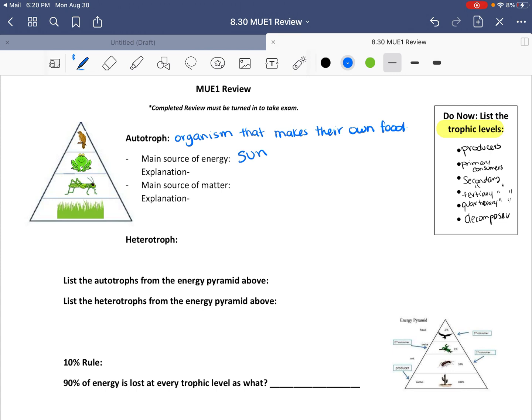The explanation would just simply be that sunlight is needed for photosynthesis. So for this one, I want to make sure that you identify that this is energy, the main source of energy. Now we're going to talk about the main source of matter. The main source of matter is a little bit different. The main source of matter is carbon dioxide, which we use in our carbon cycle. So carbon dioxide would be CO2. And the explanation for that is the process of photosynthesis.